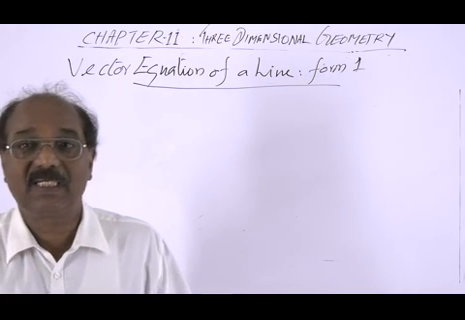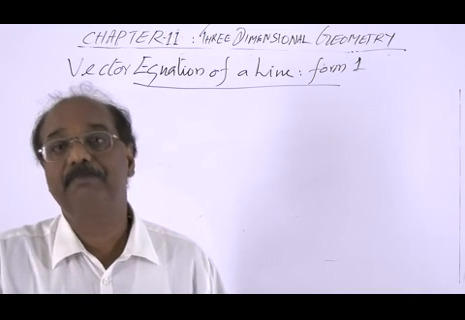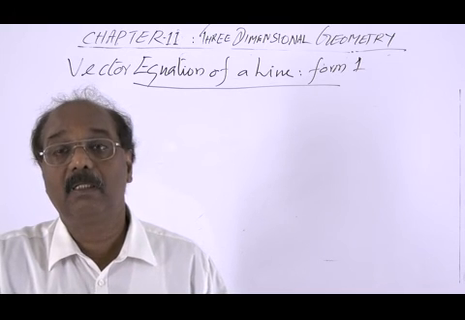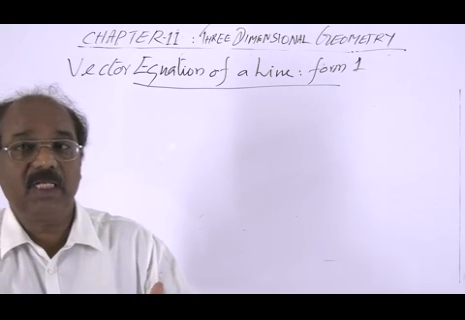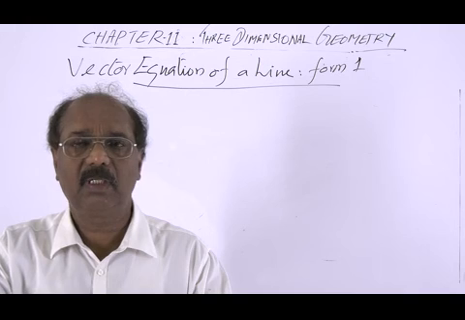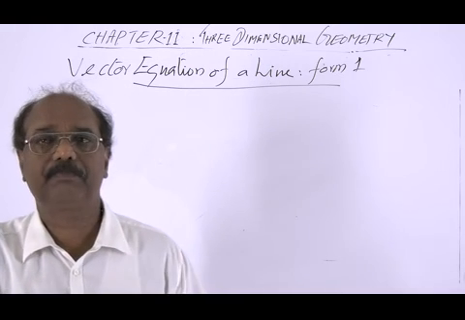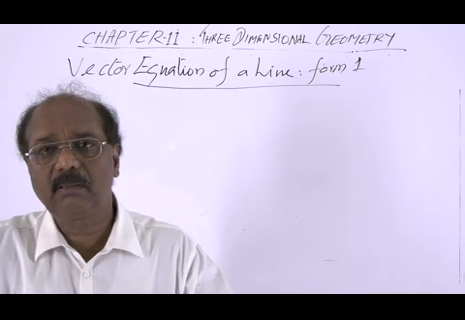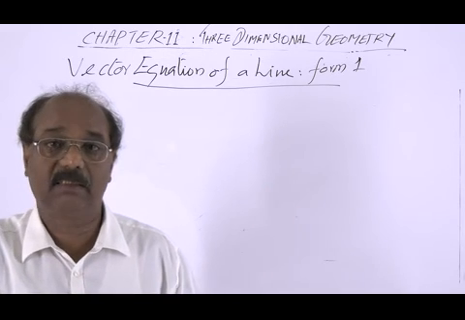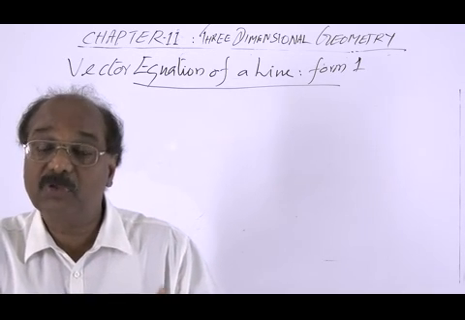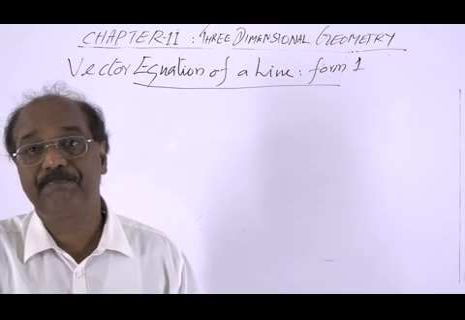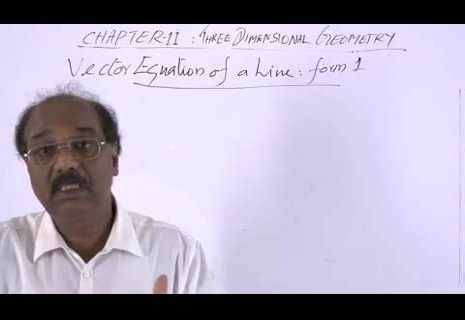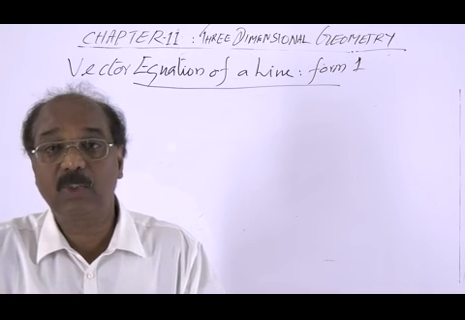Now, vector equation of a line. Deriving the equation. We can derive the equation of a line in the vector form and also in the Cartesian form. In vector form means in the equation there are only vectors. In terms of vectors we derive the equation. And Cartesian equation means the equation will be in terms of the Cartesian coordinates.